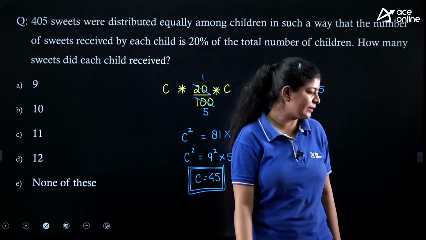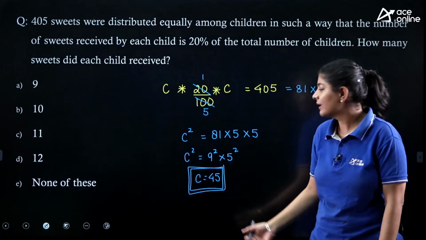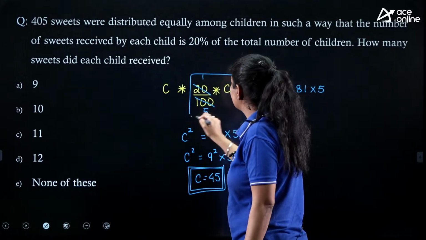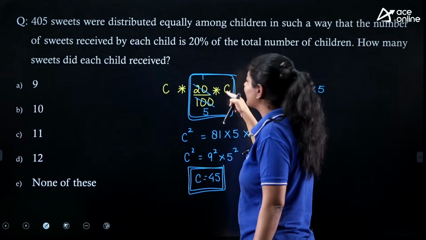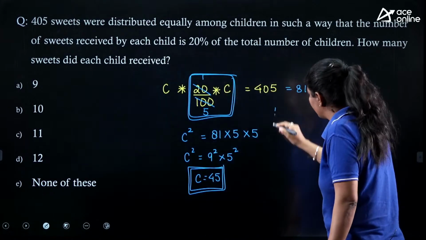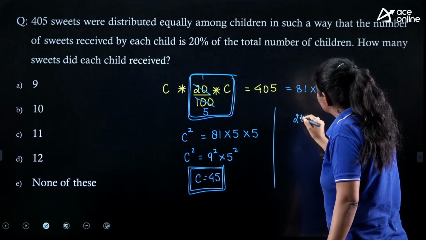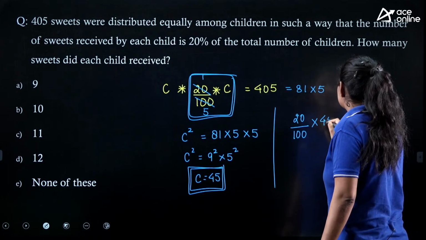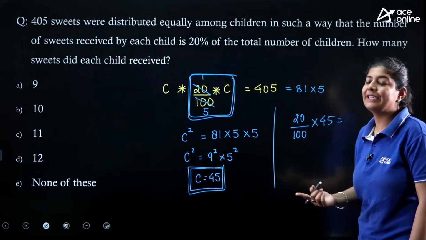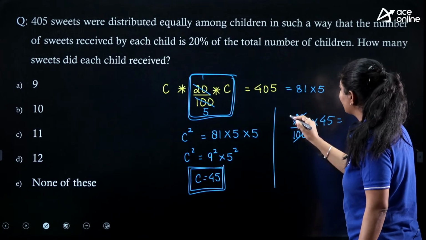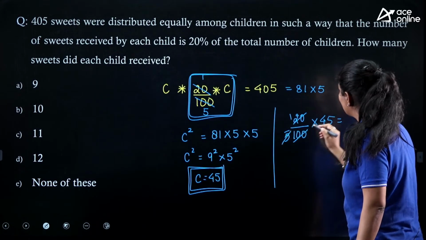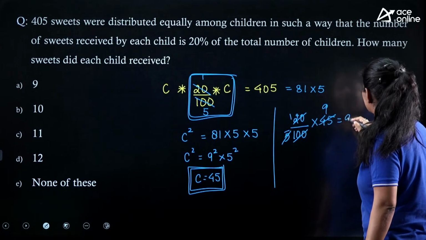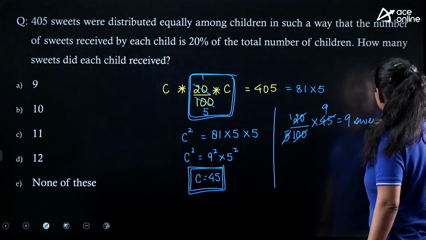So how are we going to calculate this? This is nothing but this amount. We need to calculate this one as we have the value of C. So just simply put it: 20% of 45. This is the number of sweets that each child is getting. So here we are getting 1 by 5, and we can eliminate it, and ultimately we are getting 9 sweets.